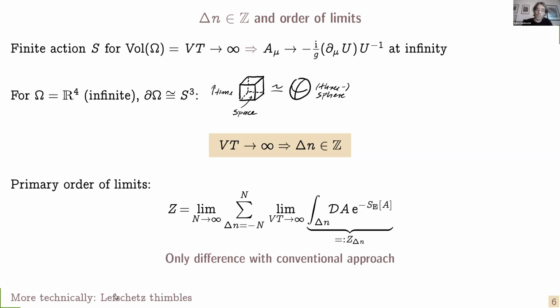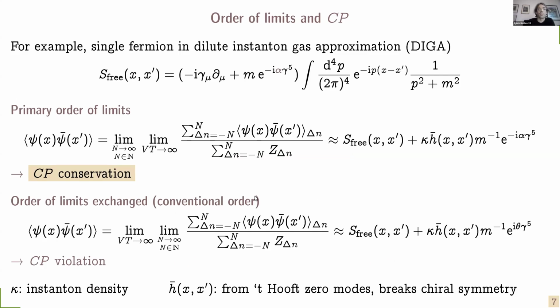More technically, we could also come to the same conclusion starting from, again, infinite spacetime volumes by systematically constructing and parametrizing the path integration contours from steepest descent flows. Then we see that the continuously connected parts of these integration contours are those of integer delta n, and on each of these contours, there's no upper limit on the spacetime volume. And again, this imposes this order of limits. Now, what is the consequence of this order of limits?